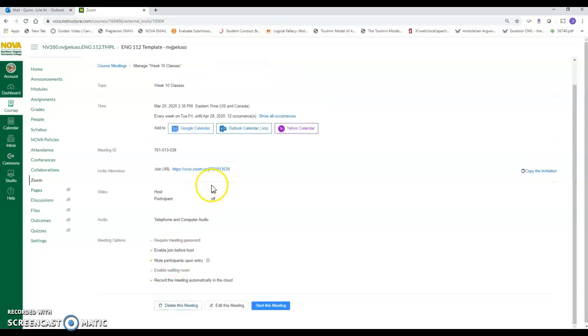Once you set it all up, we've got the URL that you can give to your students, but they can also come into Zoom. They'll be able to look it up by time and date. They can find it. There are these invitations. So audio is telephone, and so on and so forth. You get the chance to see all of that information right there.